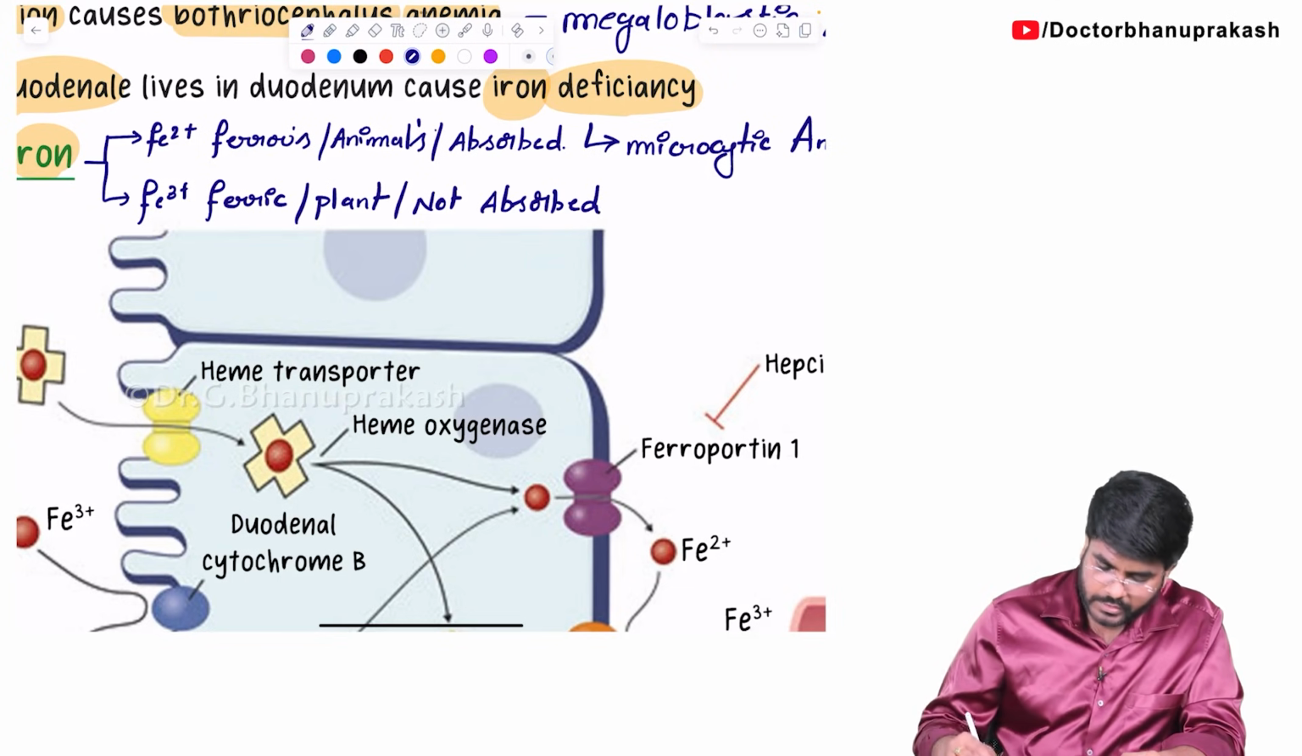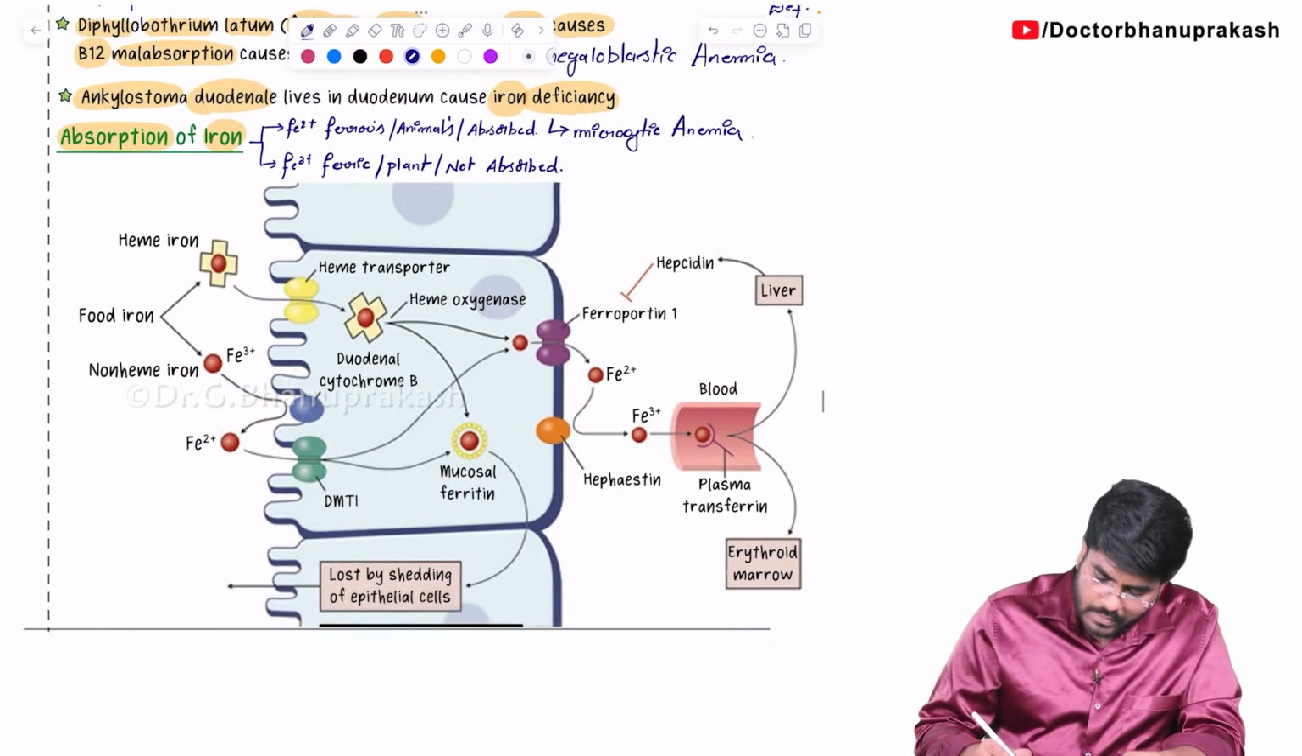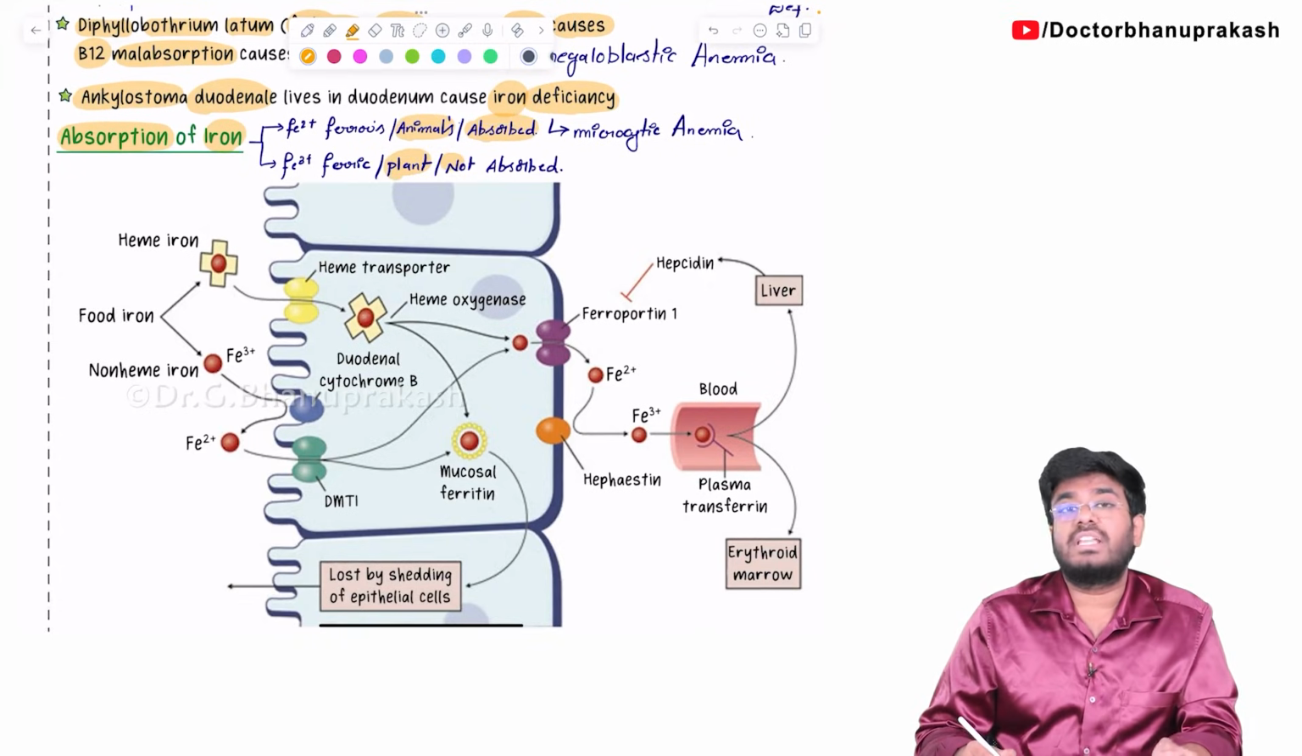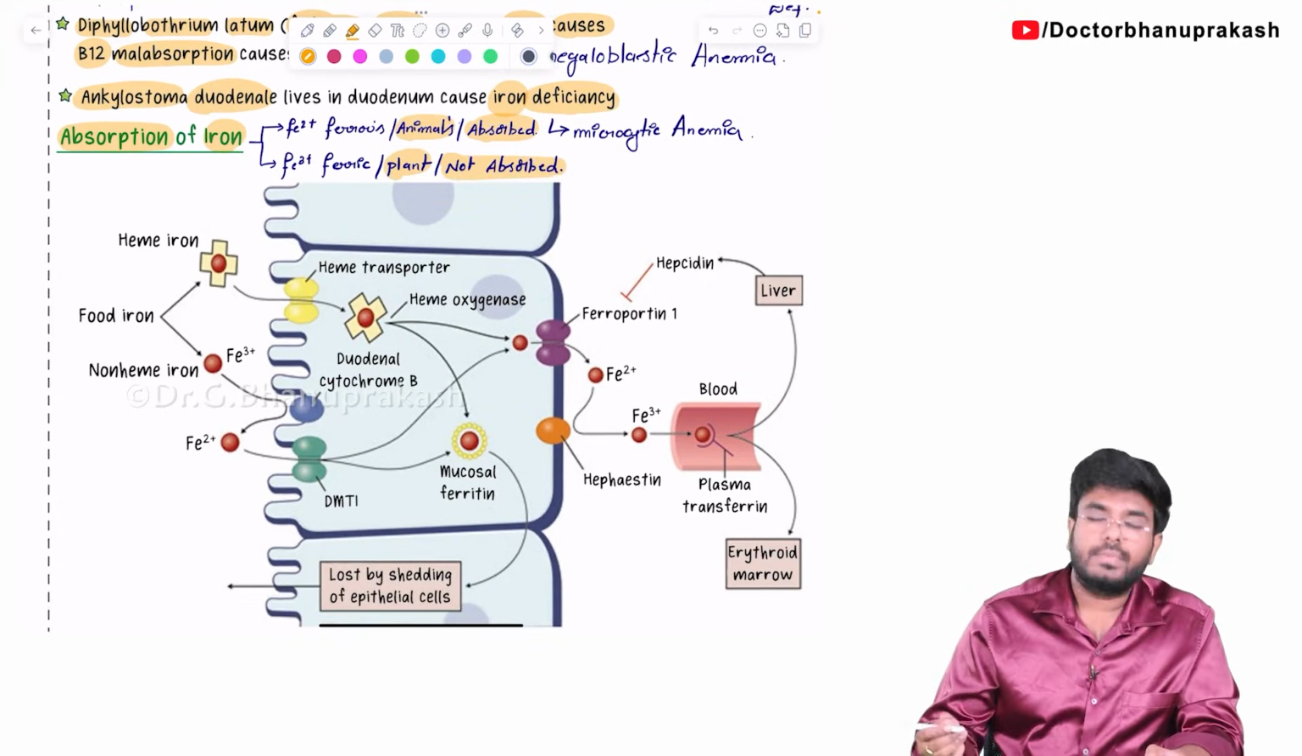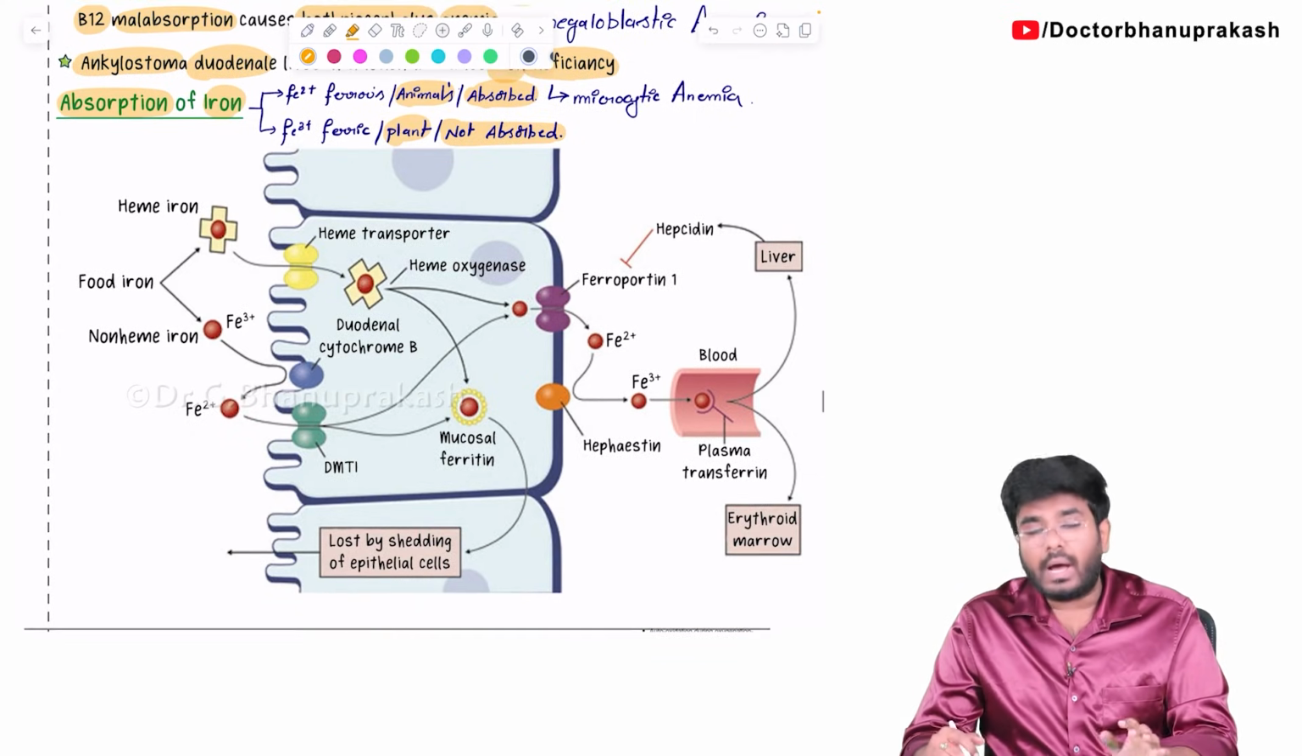It cannot be absorbed. So, tell me, the iron which is coming from the animal sources can be readily absorbed, but the iron which is coming from the plant sources, which is in Fe3+ form, cannot be absorbed. So, now let us see how iron is absorbed.